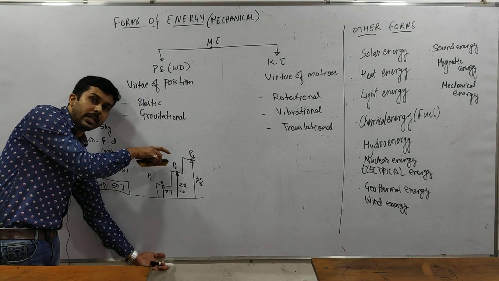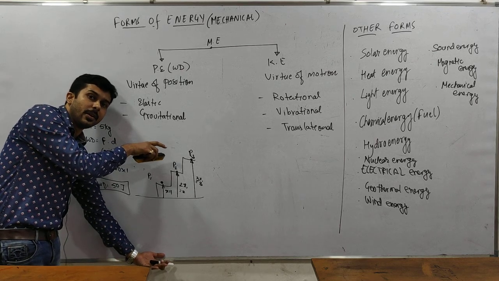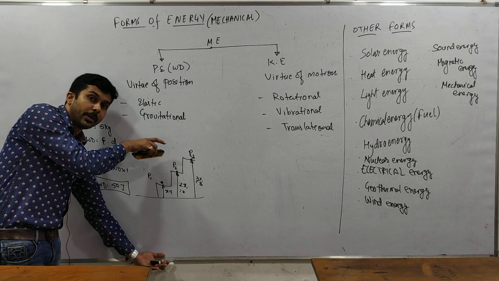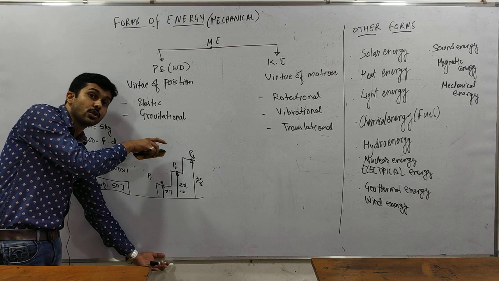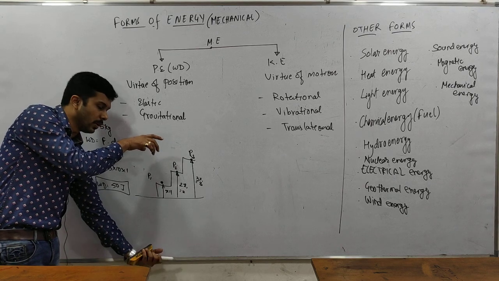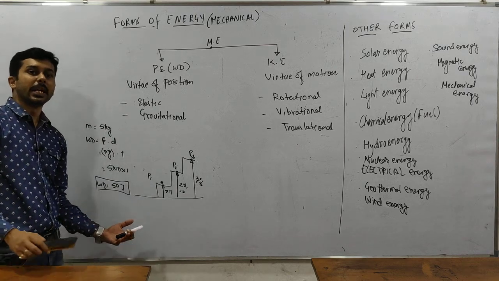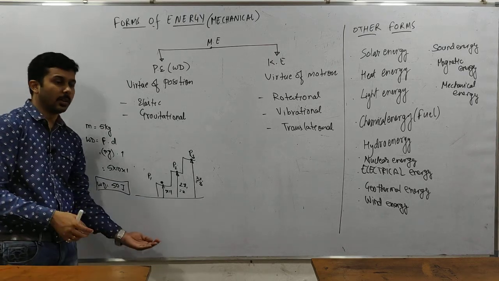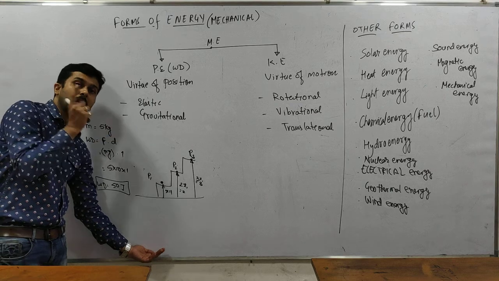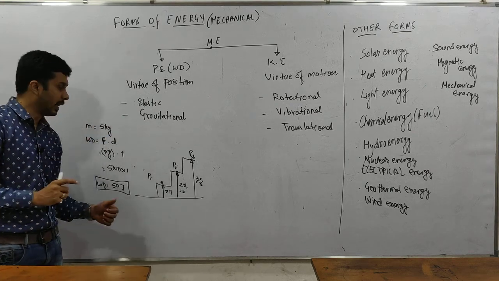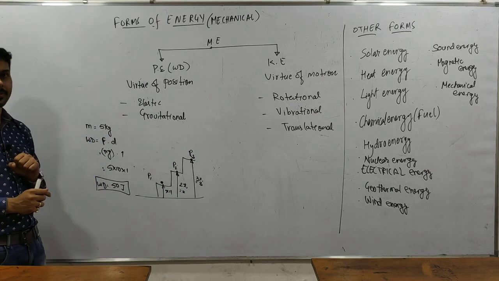So now this body contains some energy which is not seen because this energy is due to the virtue of its position. देखो जैसे ही छोड़ूंगा वो नीचे जाके कुछ डैमेज करने के कैपेबल है. This capability of doing some work when released from a position, that capability is called as potential energy.